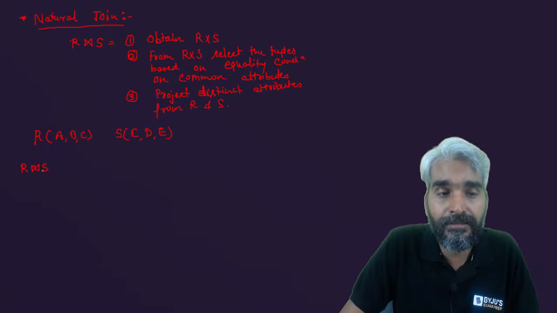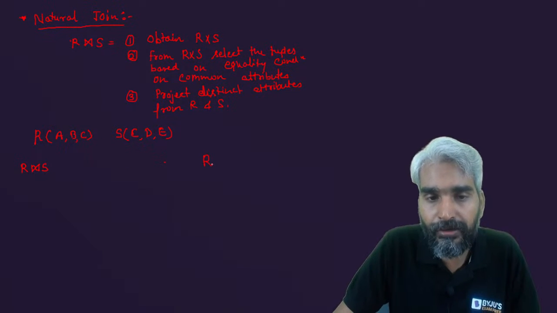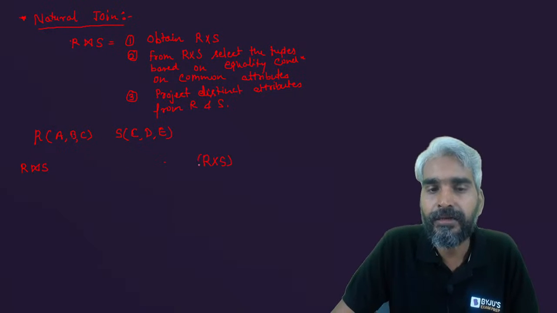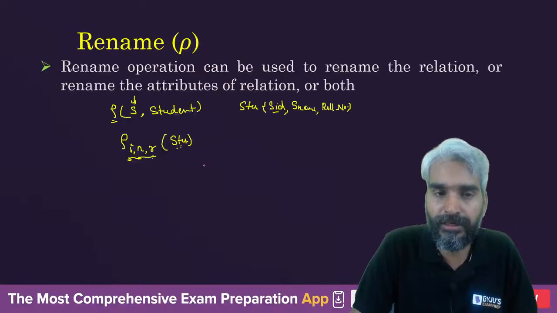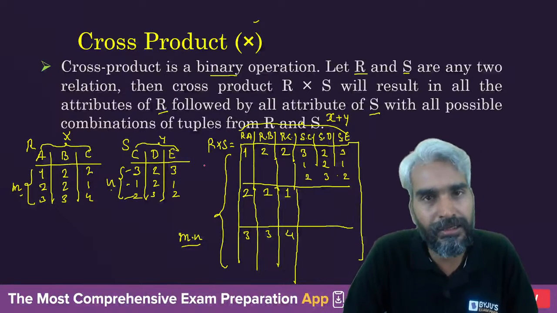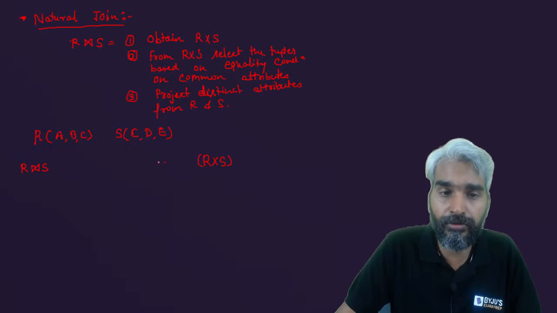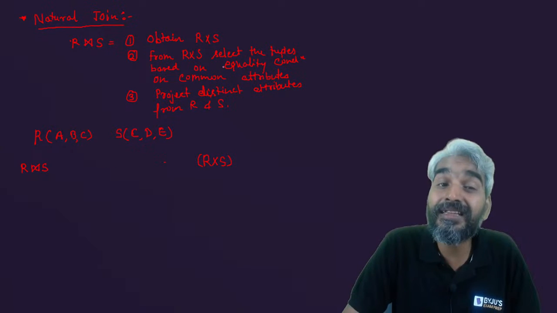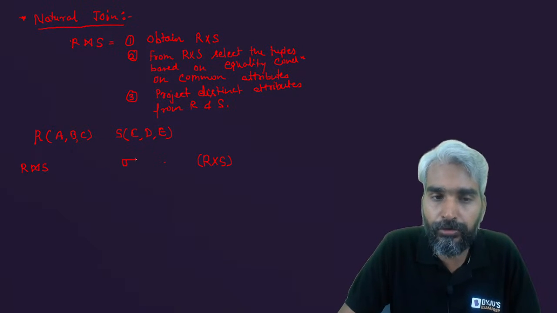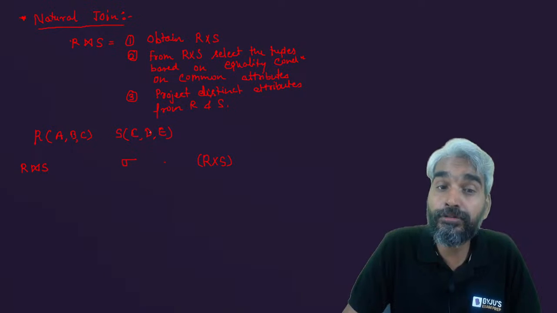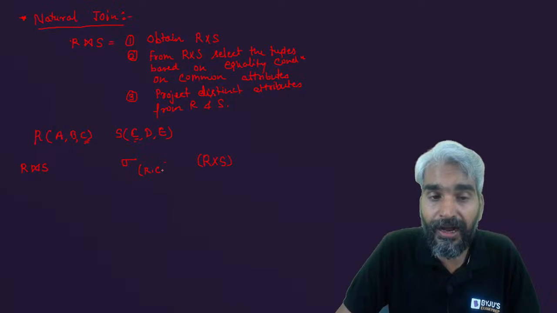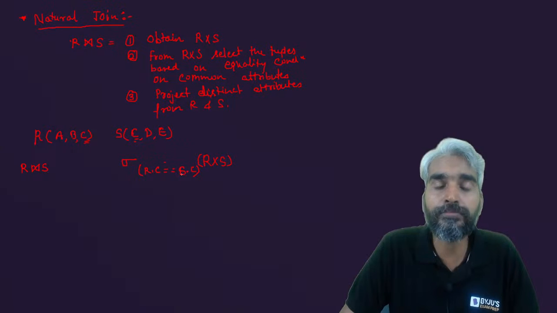First, you need to calculate the cross product of R and S, all the attributes of R followed by all attributes of S with all possible combinations of tuples of R and S. Then from R cross S, select the tuples based on the equality condition, using the selection operation. The common attribute between R and S is C. So the value of R dot C should be equal to the value of S dot C. From here the tuples will be selected.